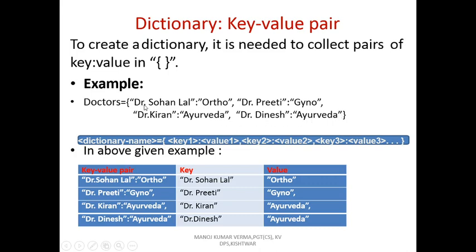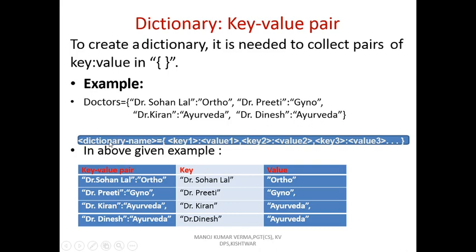So here Dr. Sohan Lal, Dr. Preeti, Dr. Kiran and Dr. Dinesh are the keys, and the values of this dictionary are ortho, gyno, Ayurveda and Ayurveda.